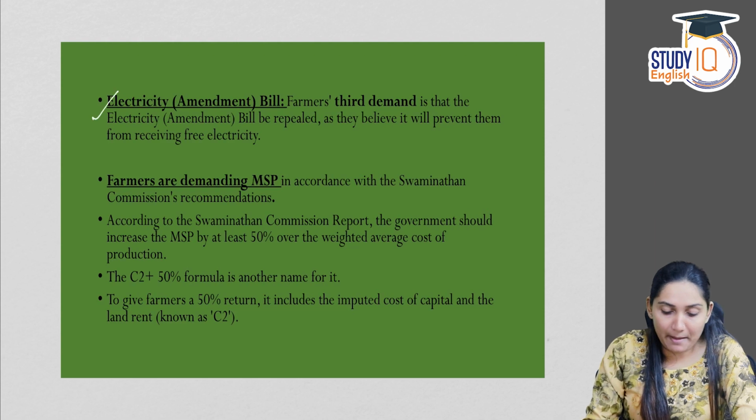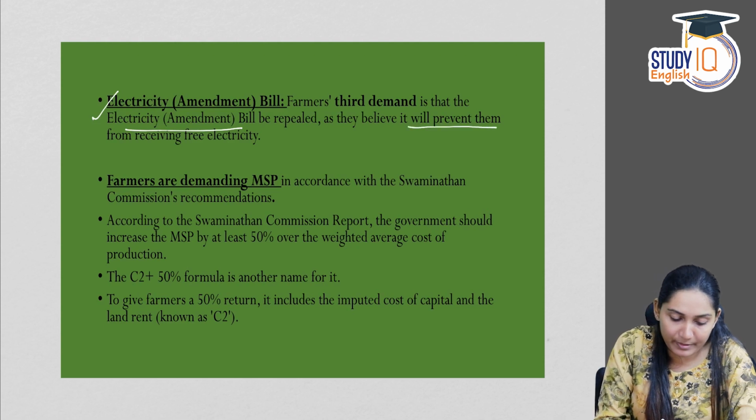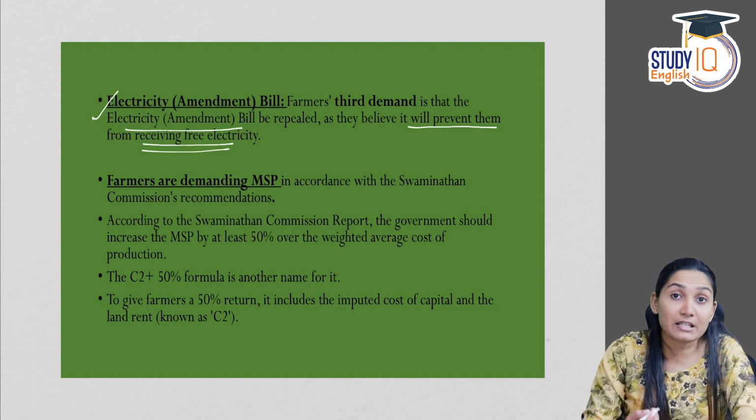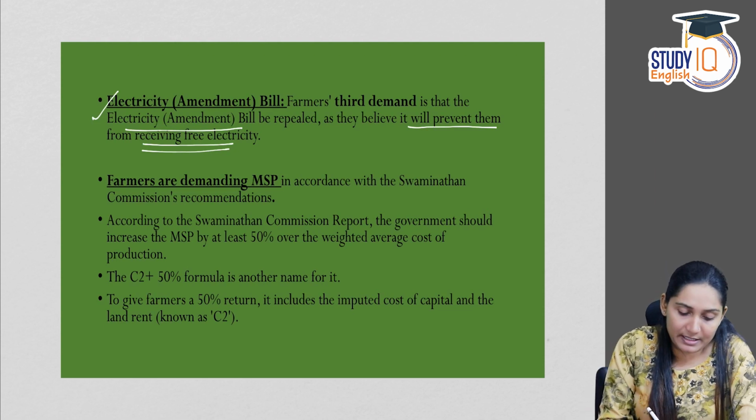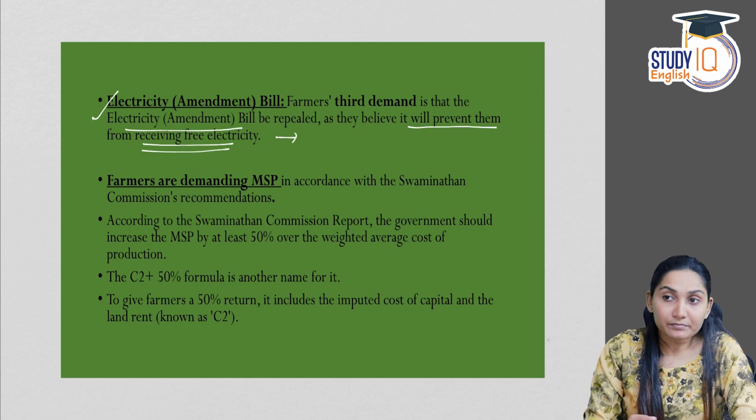Next is the Electricity Amendment Bill. Farmers' third demand is that the Electricity Amendment Bill be repealed, as they believe it will prevent them from receiving free electricity. Electricity is a major input for agriculture in India, and in many places electricity is subsidized. Electricity for agricultural use is subsidized. So the next fear of the farmers was that the farm laws would repeal the provision for subsidy on electricity.